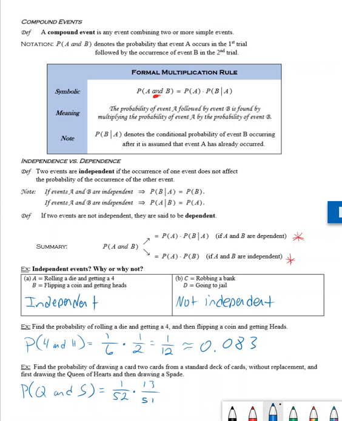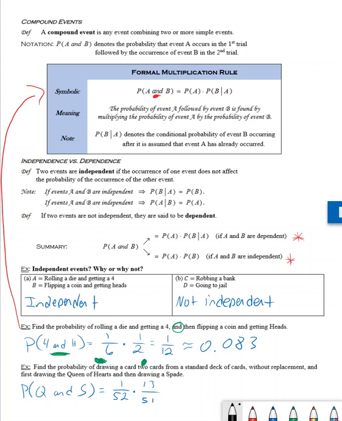Now, my thought process behind this was that we need to find the probability that when we roll a die, we get a 4. Well, the 4 is just one number out of the 6 outcomes. And then flipping a coin, we want to make sure we get heads, but heads is only one outcome out of the 2. Therefore, when we want to find the probability of getting a 4 and flipping a coin and getting heads, it must be 1/12 according to the rules that we had right up here. Now, that's awesome. Second example. All right, I hope you tried the second example as well.